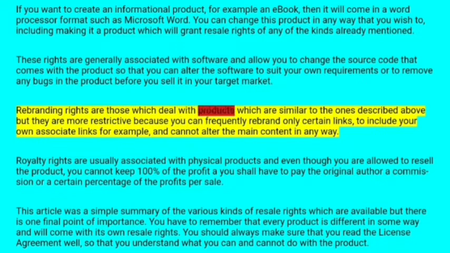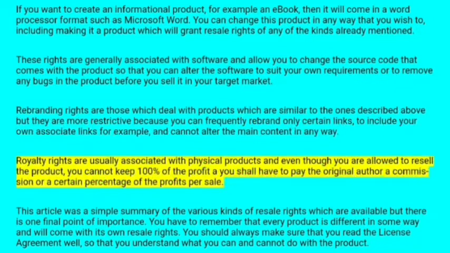Rewinding rights, which are similar to the ones described above, but they are more restricted, because you can frequently only rebrand, typically linking to include your own affiliate link, for example, and cannot alter the main content in any way. Royalty rights are usually associated with physical products, and even though you are allowed to resell the product, you cannot keep 100% of the profit. You yourself have to pay the original author a commission or a certain percentage of the profit per sale.